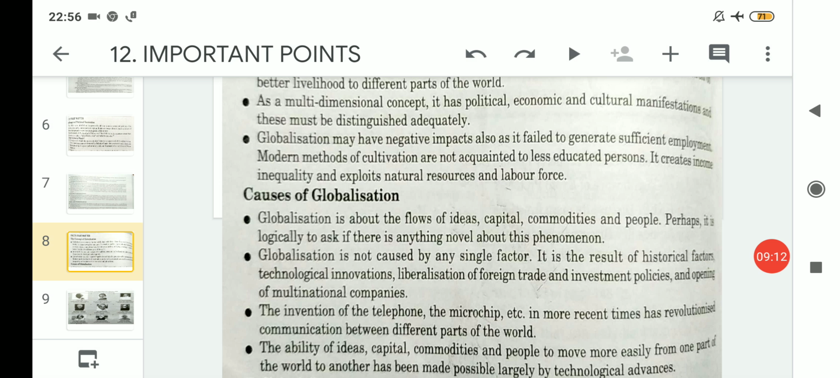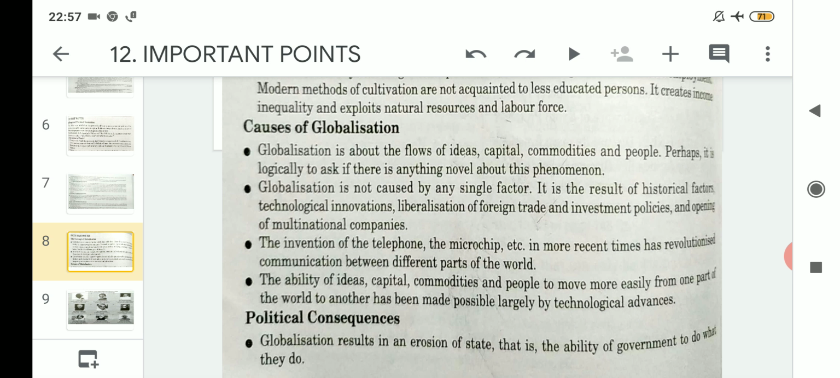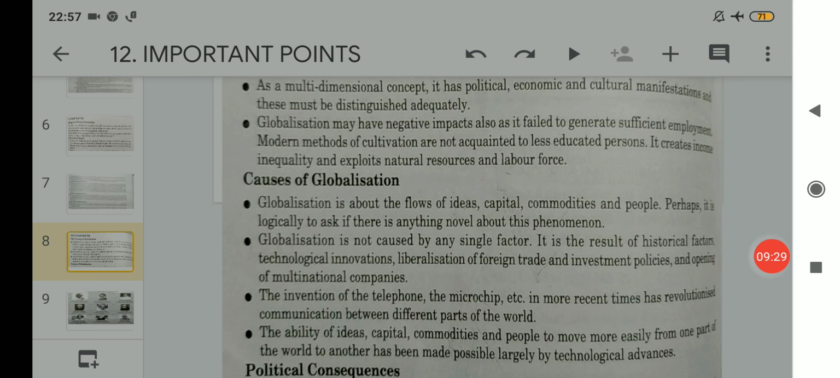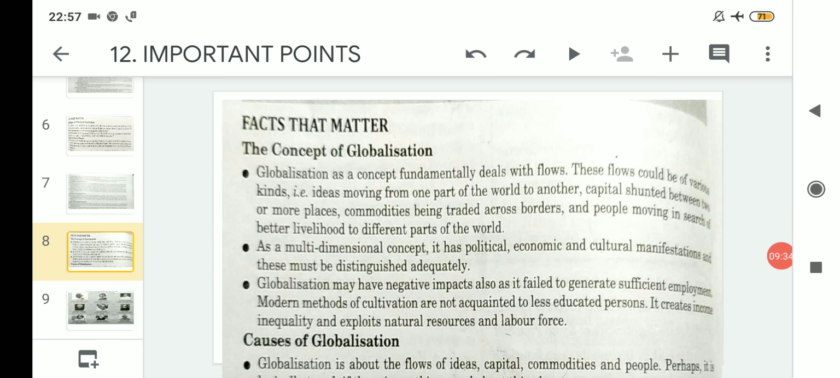So with this I will wind up today's topic related to globalization. In today's topic we read about the three concepts related to globalization, and after that we discussed another four causes of globalization, what led to the causes of globalization. So please go through these important points nicely and try to understand them by going through line by line, and please make a note of all these important points that we have discussed today regarding this chapter of globalization.